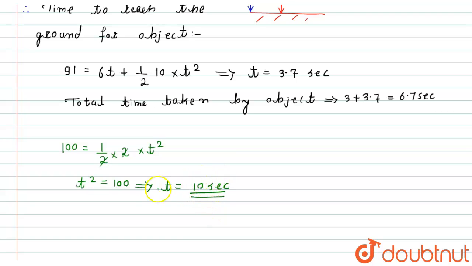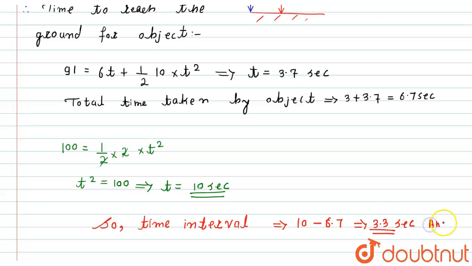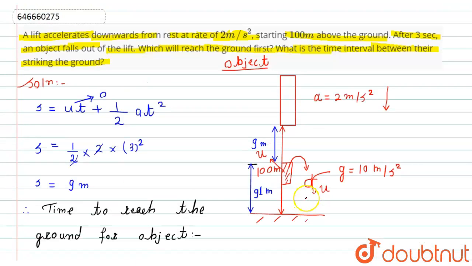But what is asked in the question? To find the time interval between them. Very simple. The time interval of the striking will be equal to 10 minus 6.7, that is 3.3 second, and this will be our required answer for the second question. So the time interval between their striking the ground will be 3.3 second. This is the required solution for this particular question. I hope you like this solution.